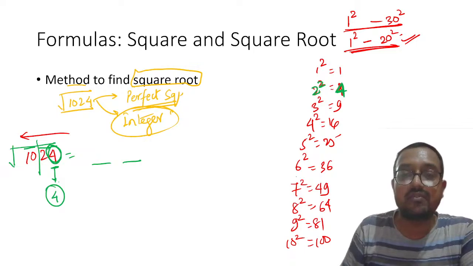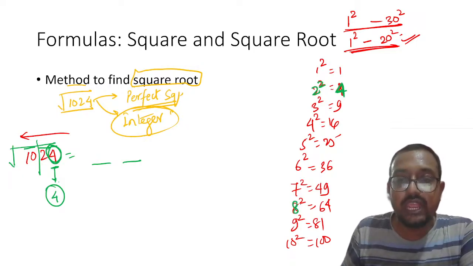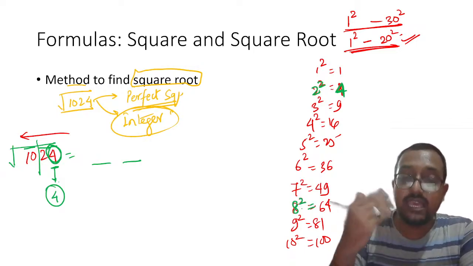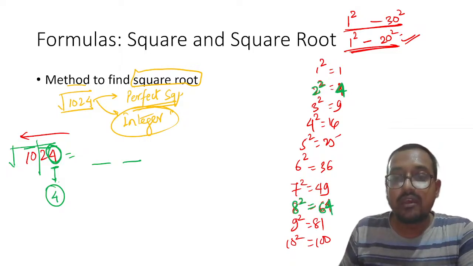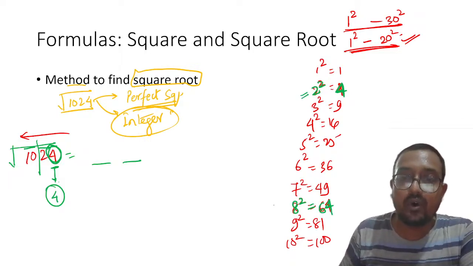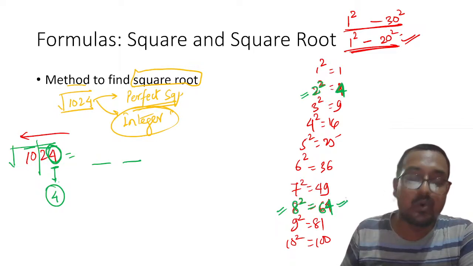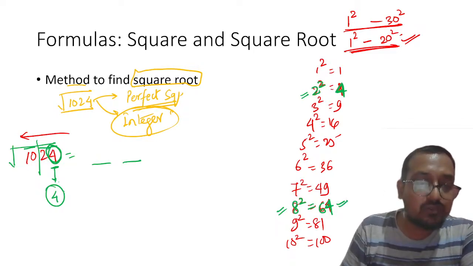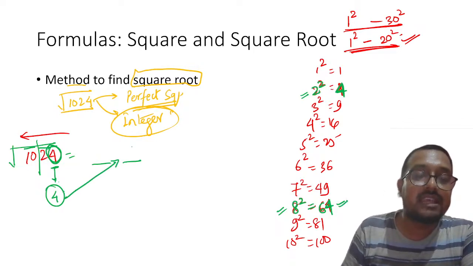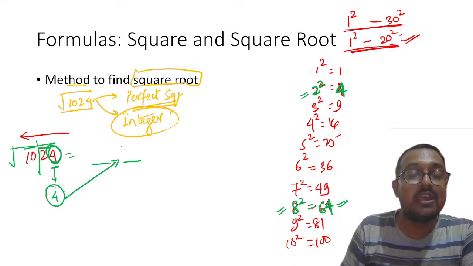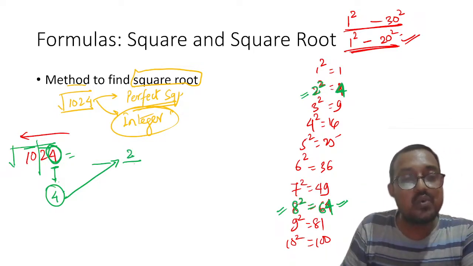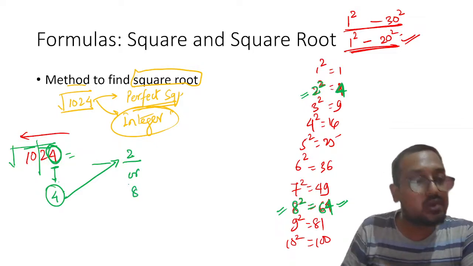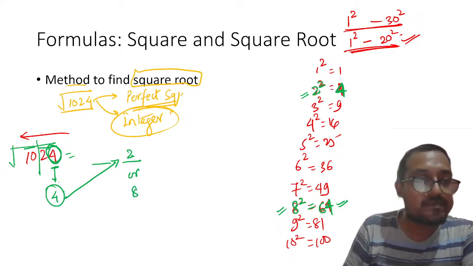In the same way, 8 square will end in 4. So there can be two possibilities: the unit digit of the square root will be 2 or 8. Understood this thing?